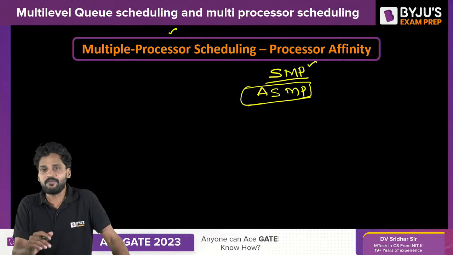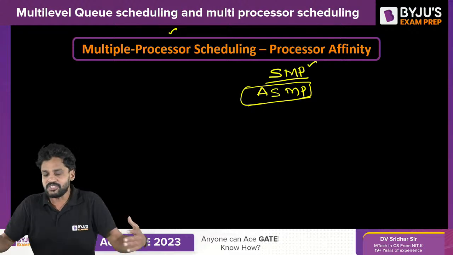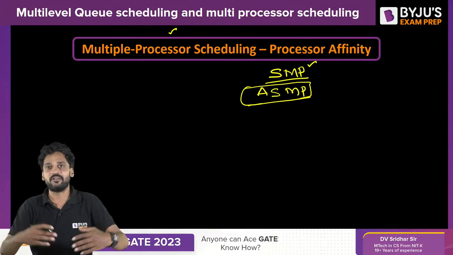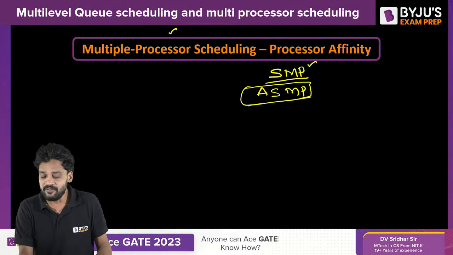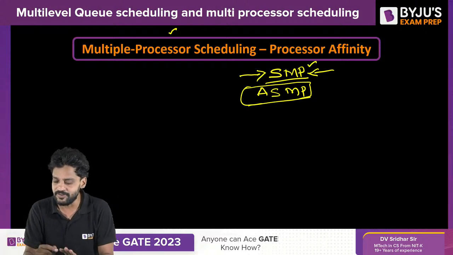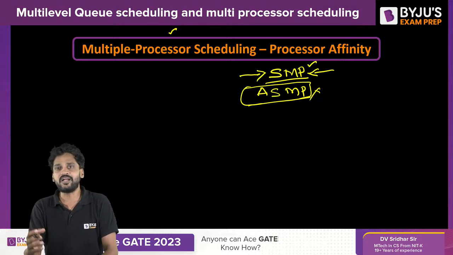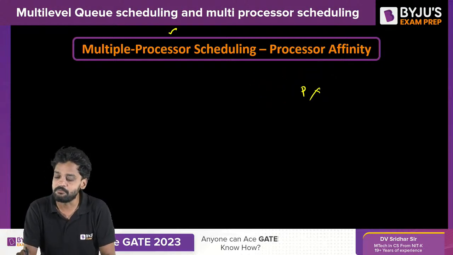In symmetric multiprocessor systems, all the processors are independent and individual. At that time, there is no server. Here, every processor needs to look at its own scheduling needs. It needs to self-schedule. So, let us understand. Here, we don't need to talk about ASMP, since the server can take care of everything. But when it comes to SMP architectures, things would be completely different.